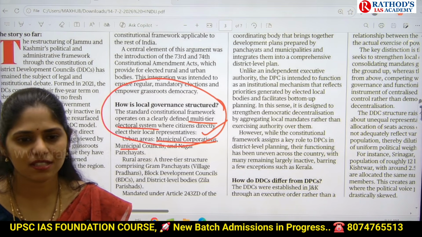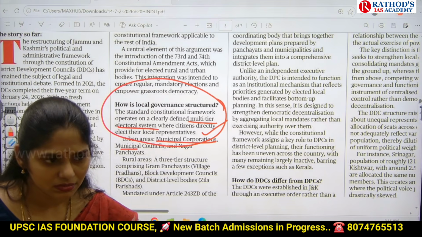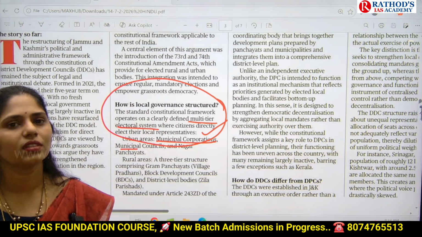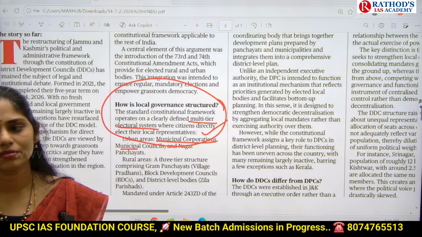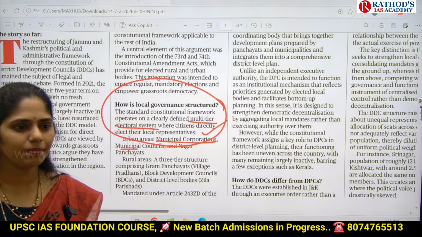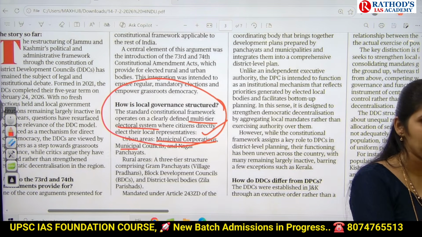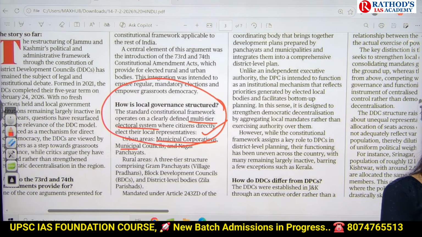Municipalities is done, guys. Only population. Okay, next. Come on, think. It may be a mains-based question. I think it has been asked in UPSC. Criteria, why?